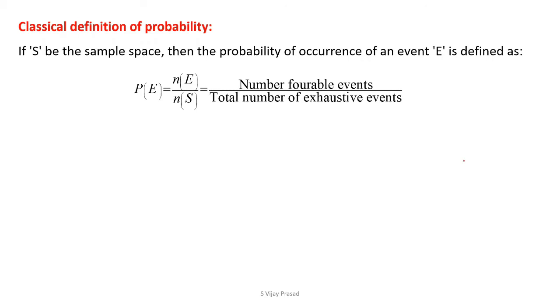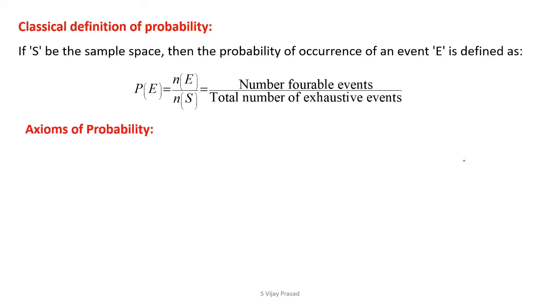Capital S is a sample space, we are going to take it. Then the probability of occurrence of an event: from the sample space, we are going to select some event. The probability of getting that event is defined by the number of favorable events divided by the total number of exhaustive events.